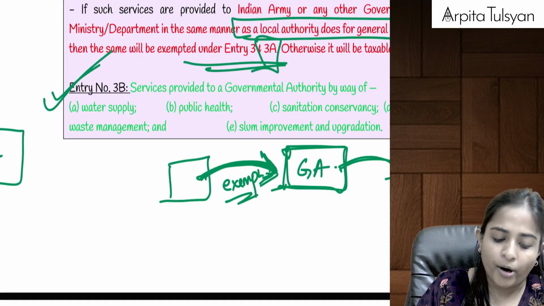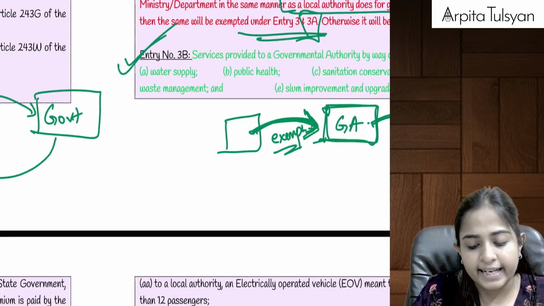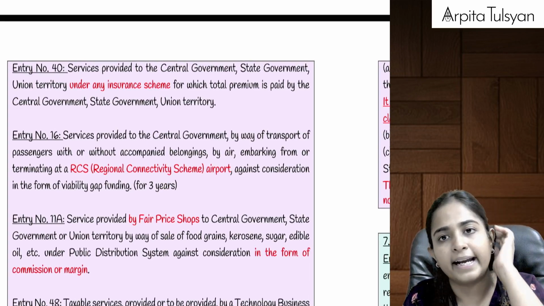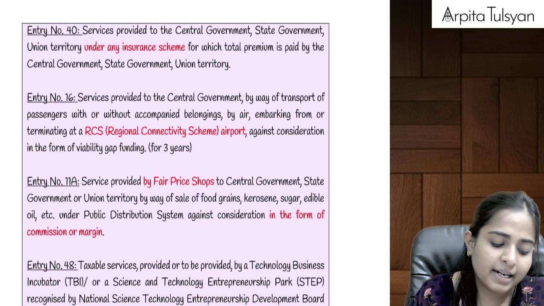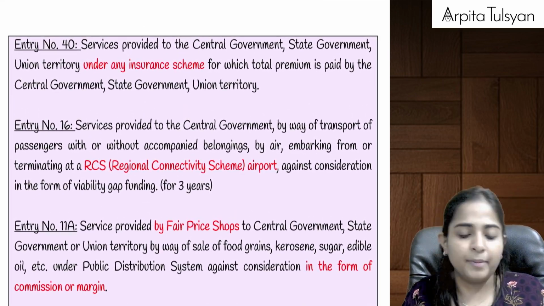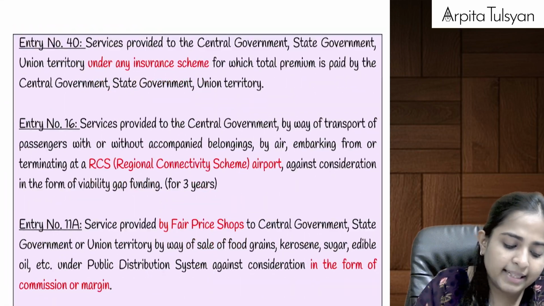This was a new point. Earlier, when we were providing such services to the government, it was exempted if it fell under entry number 3 or entry number 3A. But now if we are providing the same services to the government authority, then it will be totally exempted from GST. Right? Then going on to the next one, that is entry number 40.